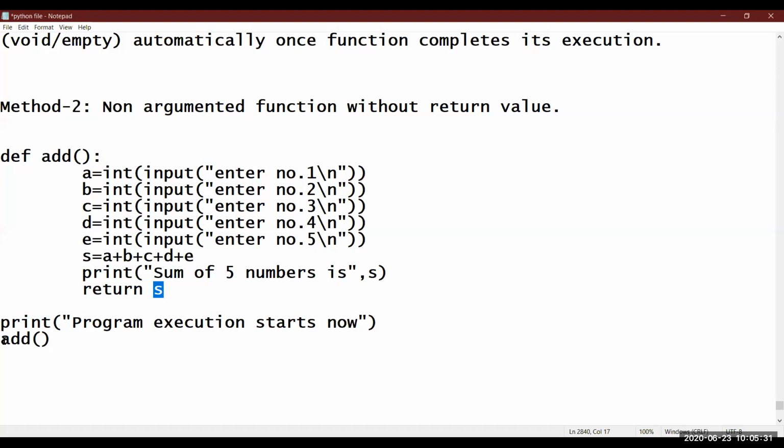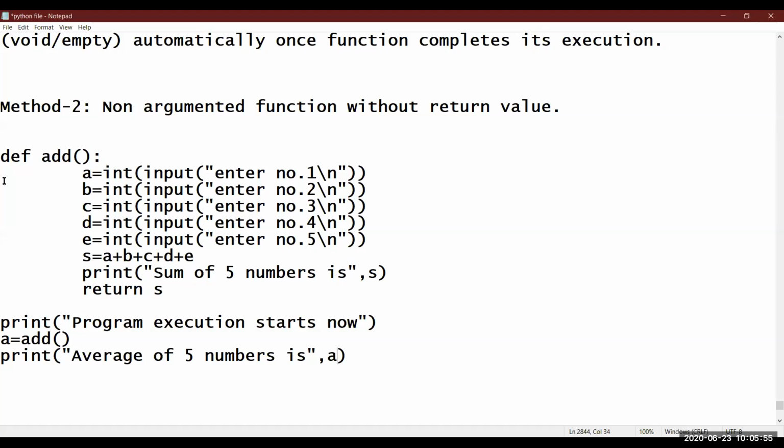I will let you know by using a graphical method. Since the result is returned by this function, I can store this. I'm just writing A equals add, and then I'll be printing the average. I will teach you in a graphical manner also. Average of five numbers is, comma, A.